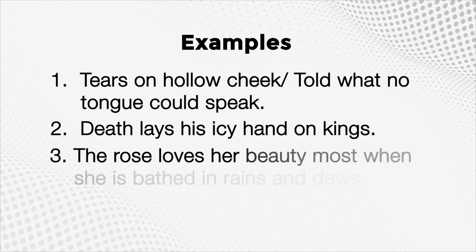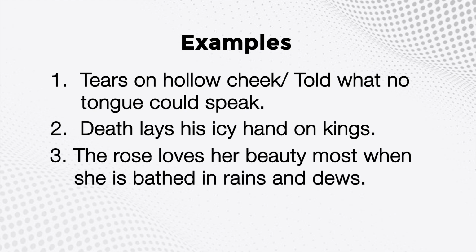Number 3. The rose loves her beauty most when she is bathed in rains and dews. Rose is a flower, an inanimate object, and it loves its own beauty like we humans do. So here, rose has been personified. It is doing certain activities mostly done by women. Number 4.